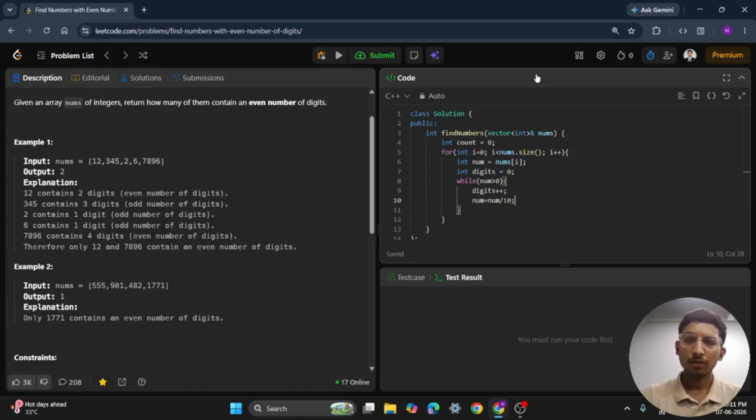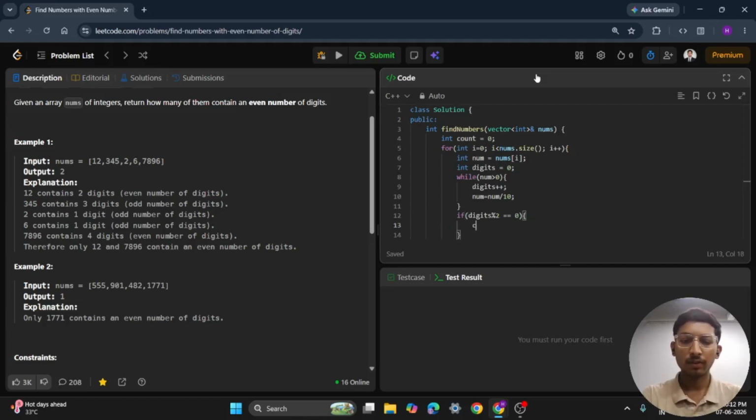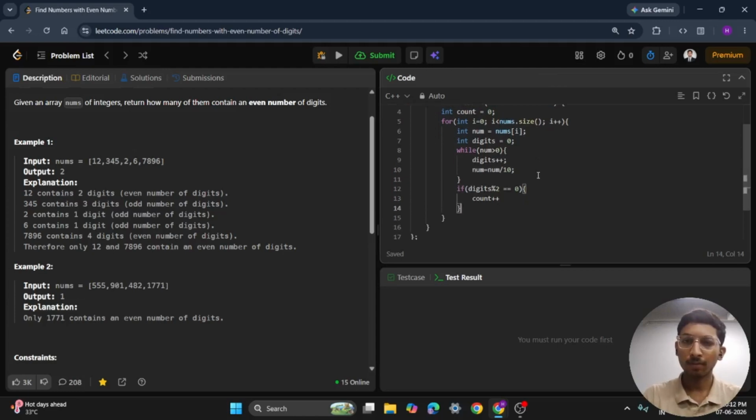Now we have to check whether the digits count that we are getting is an even number. So if digits modulus 2 is equal to 0, that means it's an even number of digits and we will increase the count by 1. Now, as the final answer, we will return the count.